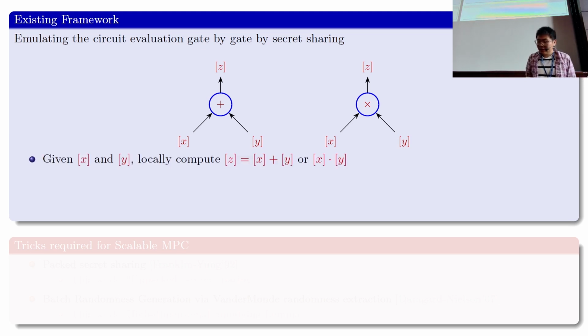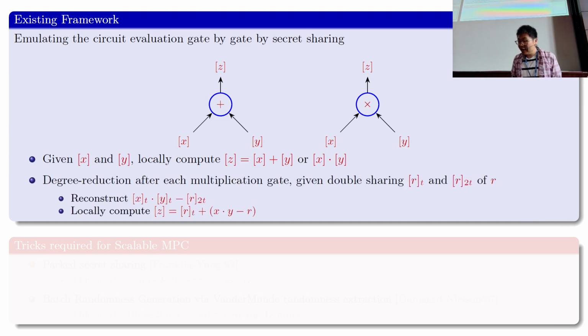Suppose you have an addition or multiplication gate: each party locally adds or multiplies their secret shares to obtain the secret share of the output wire. And if it's a multiplication gate, you also need a degree reduction protocol that reduces the degree of this secret share of the output wire from 2t to t, where t is the corruption threshold.